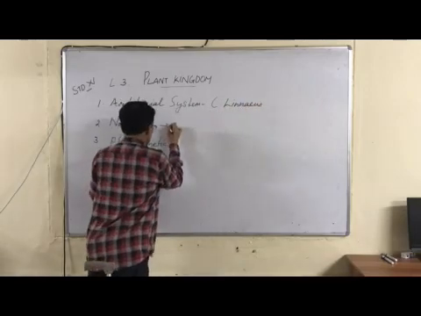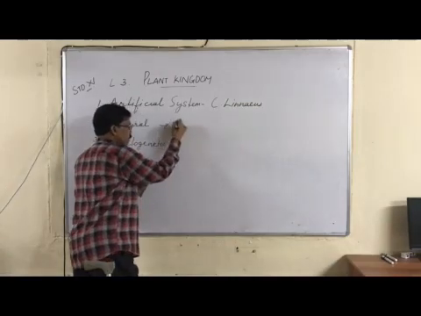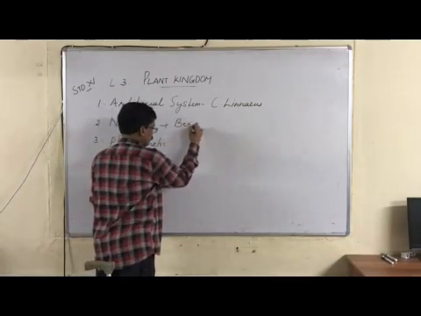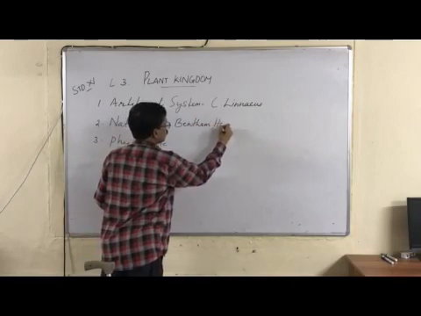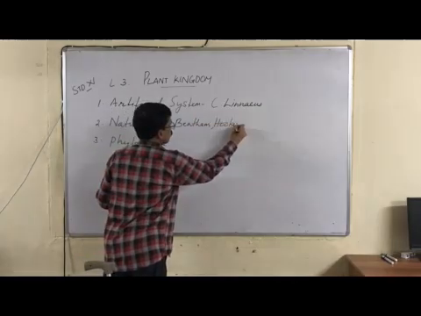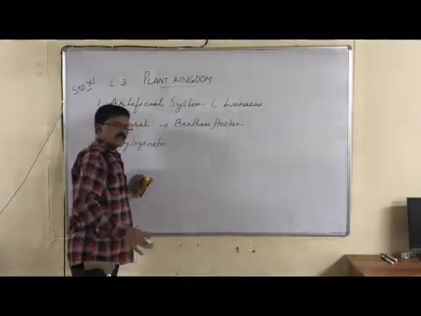Then the second system of classification is the natural system of classification, which was introduced by Bentham and Hooker, two scientists. In this classification, all the internal as well as external characters are considered.